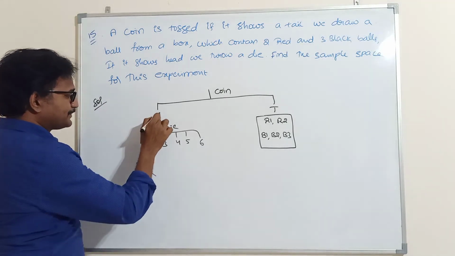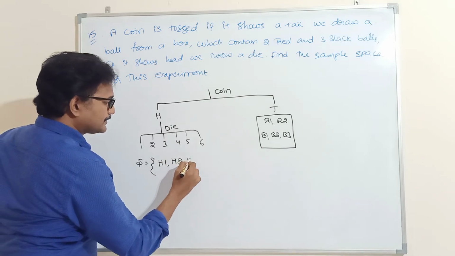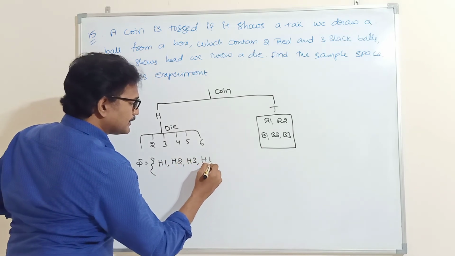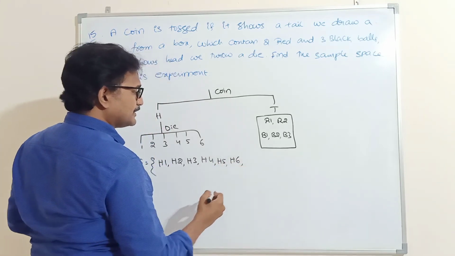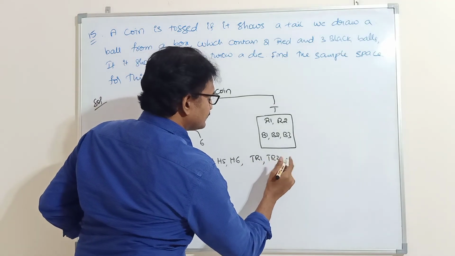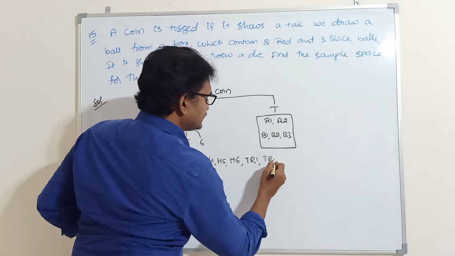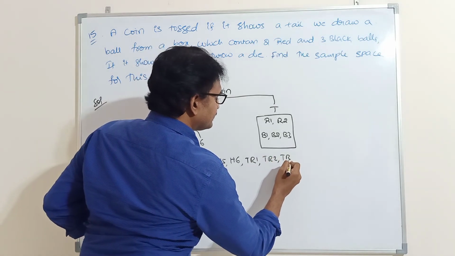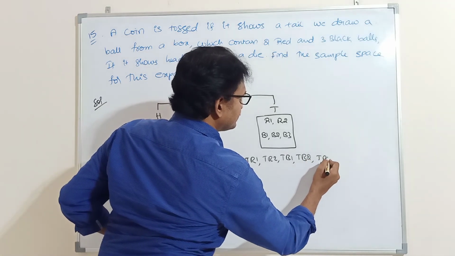So what is S? S is equal to H1, H2, H3, H4, H5, H6, next TR1, TR2, TB1, TB2 and TB3.